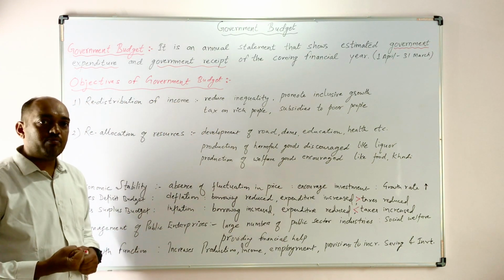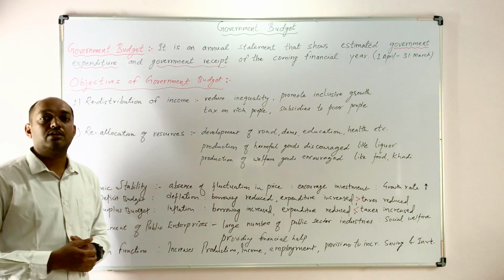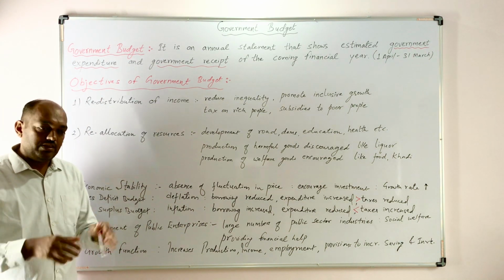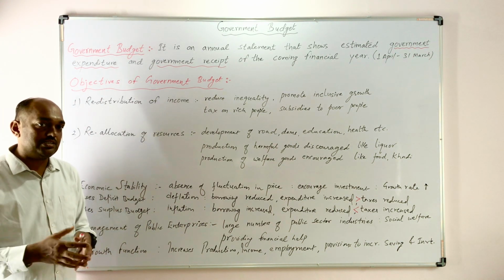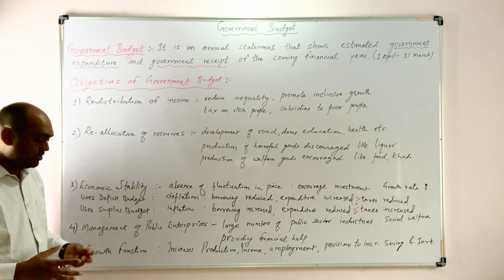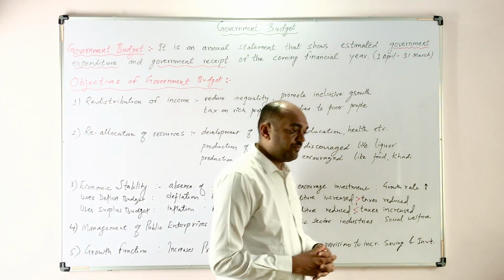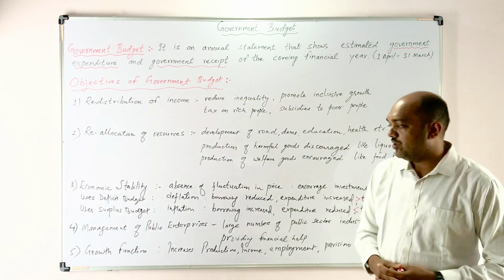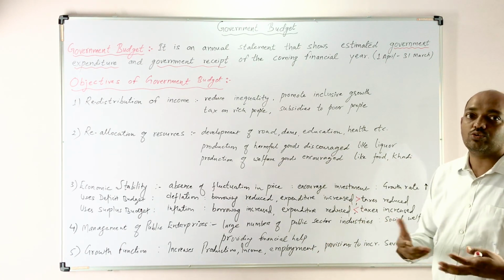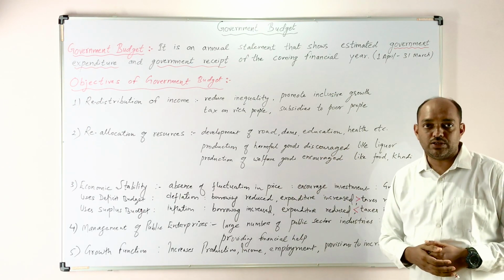In this way, the government is encouraging the investors to invest more and more money in our economy, and foreign investment, FDI, also comes. When they invest more, the production increases, our GDP also increases, and our nation will grow. So this is also one function, this is also one objective, the growth function. By this, the government wants to increase our GDP and to make good growth of our economy. So these are the objectives of the government budget.